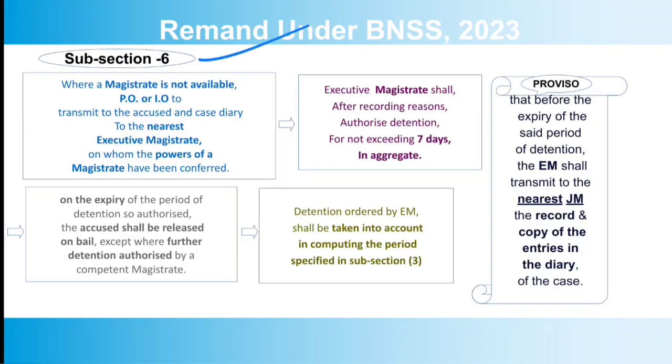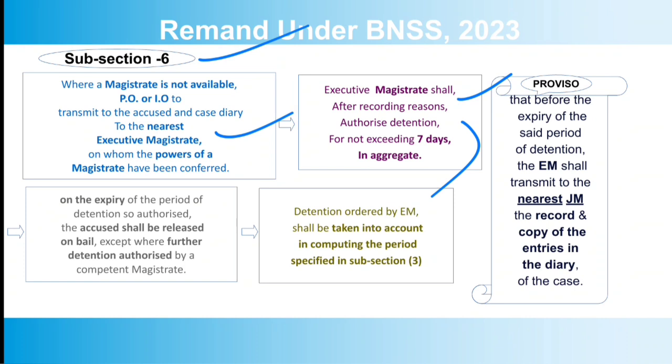Now subsection 6 provides for a situation where the judicial magistrate is not available. So where a magistrate is not available, then the police officer or IO will transmit the accused and case diary to the nearest executive magistrate on whom the powers of a magistrate have been conferred. And the executive magistrate shall, after recording reasons, authorize the detention for not exceeding 7 days. So where the judicial magistrate is not available, detention shall be authorized by the executive magistrate nearest to the area, and he cannot authorize detention for more than 7 days in aggregate.